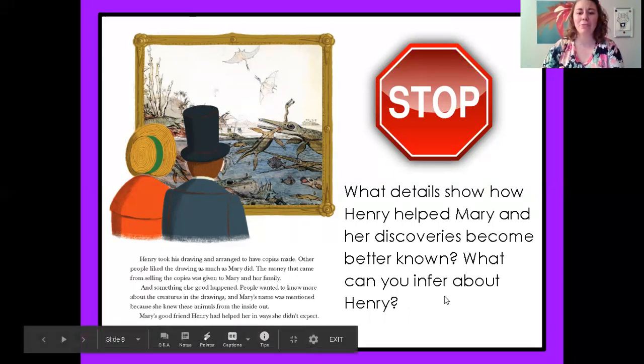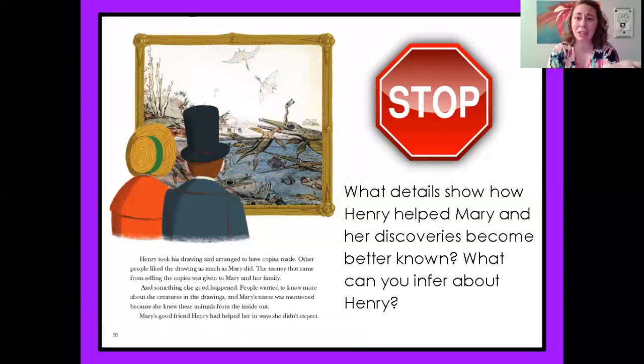And then what can we infer about Henry? So what do we think about Henry based on his actions? So it says that Mary and her family are having a hard time. They don't have a lot of money. Their cash flow is a little low and they're needing some help. So Henry decides to say, hey, Mary, I get that you're having troubles with money right now. I have a skill. I can draw. I'll make these pictures of the fossils and you can sell them and make money off of them. And you get to keep the money for you and your family.